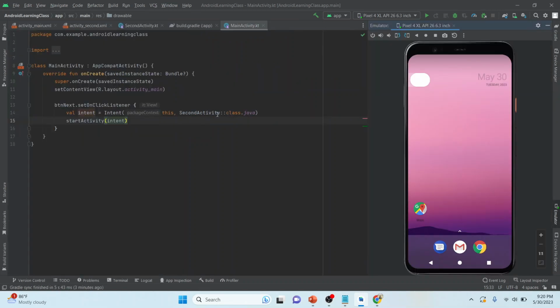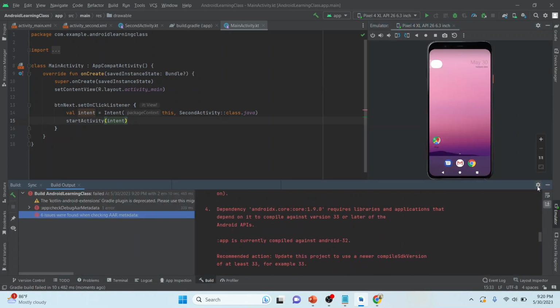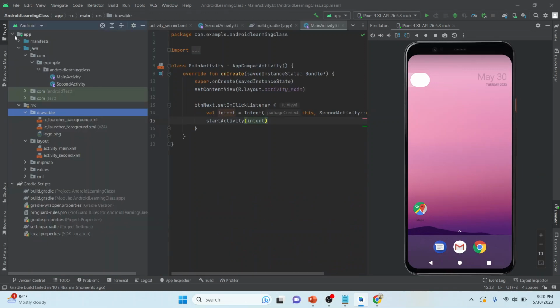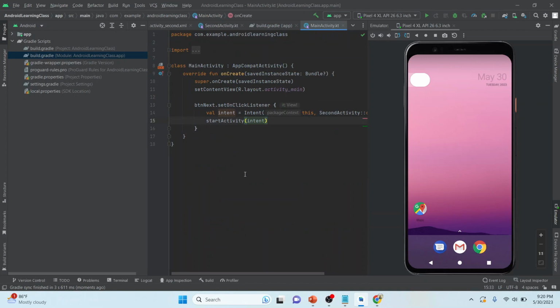So here you can see that my emulator is ready. Let me run the app on the emulator. It is giving me some error, but I know what that error is, not a big deal. We can solve this in one minute.